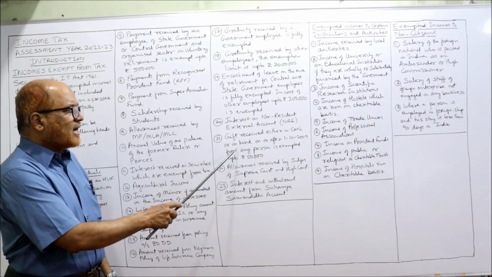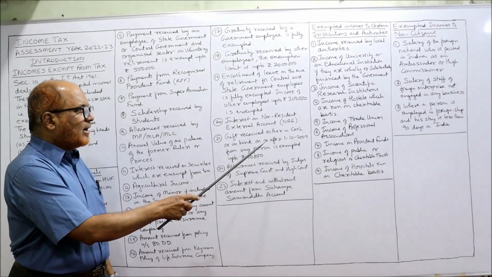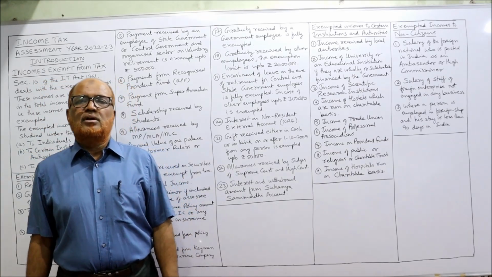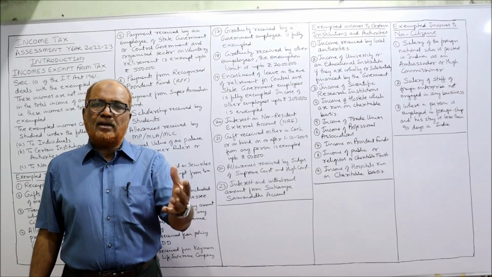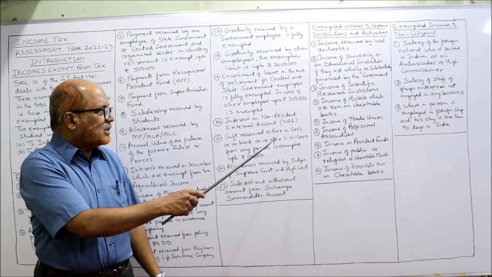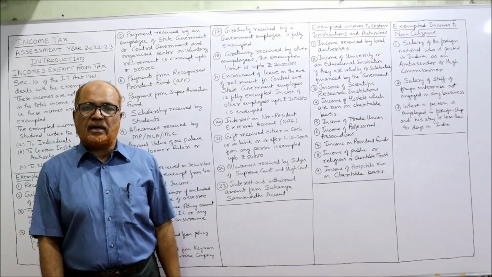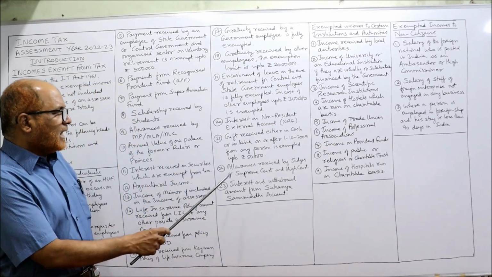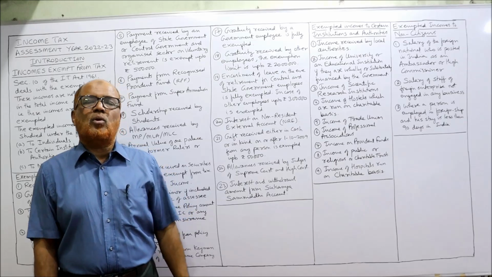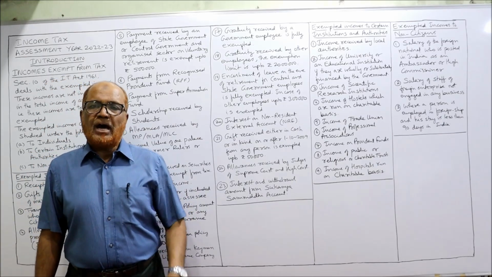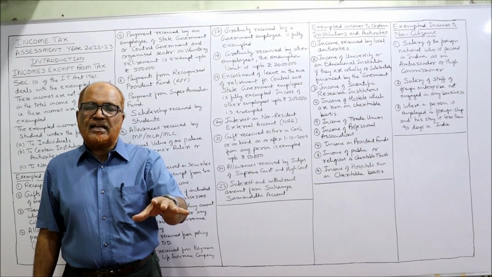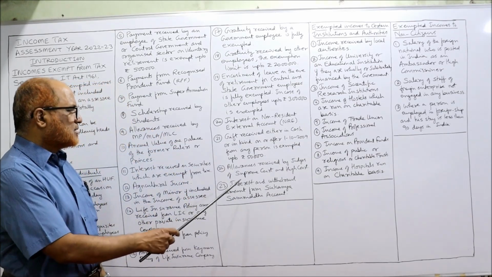Gift received either in cash or in kind on or after 1/10/2009 from any person is exempted up to rupees 50,000. So a gift either in cash or in kind after 1st October 2009 from any person is exempted up to 50,000. Next, allowances received by judges of Supreme Court and High Court. Whatever allowances High Court and Supreme Court judges get are also fully exempted.